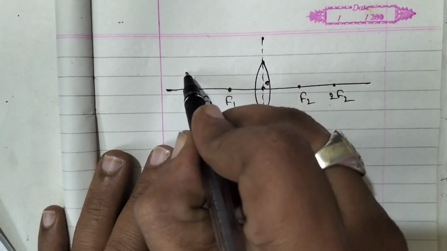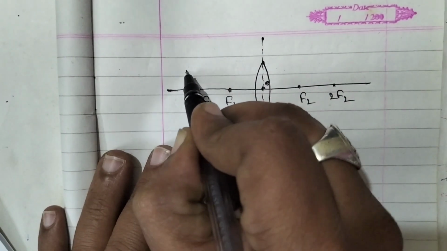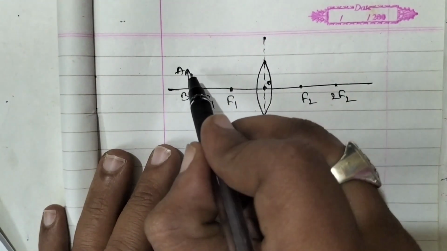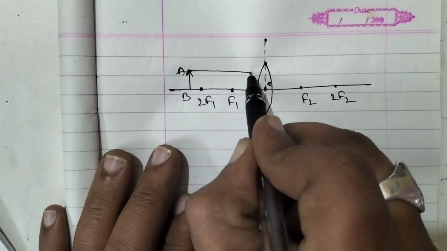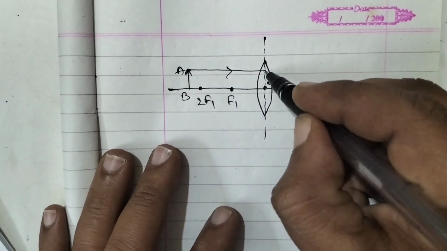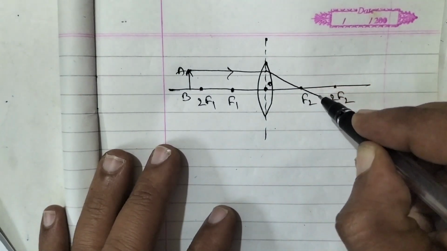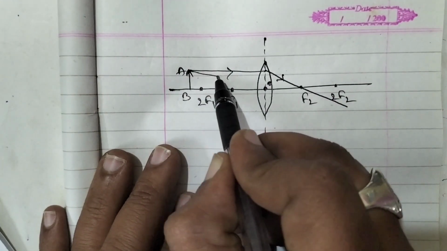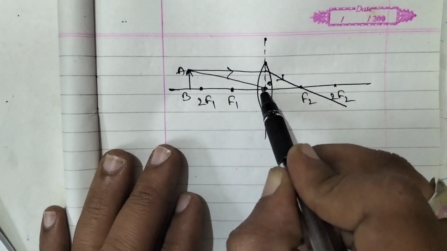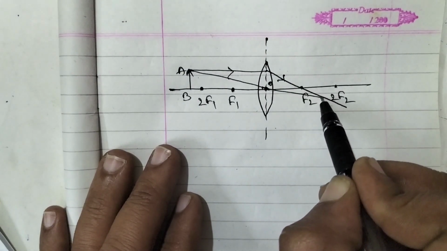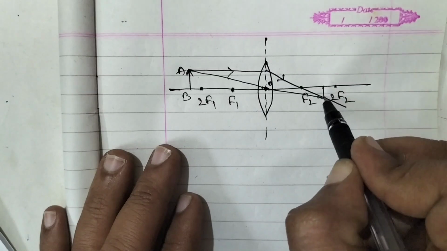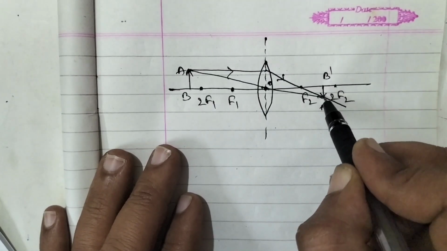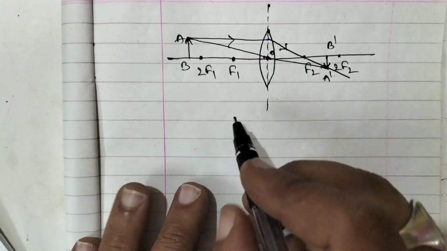But the object is kept at 25, so the object is kept behind 2F1. If the object is kept behind 2F1, the light ray which is parallel to the principal axis, after refraction passes through the principal focus. Then the light ray which passes through the optic center moves in a straight path. So where the two light rays meet, there the image is formed. So B dash A dash B dash image is formed between F2 and 2F2.